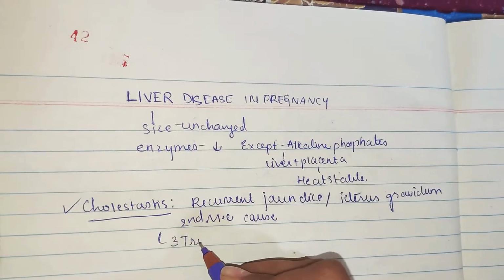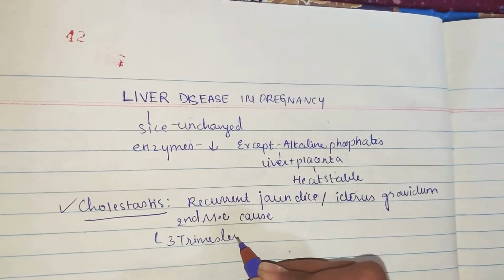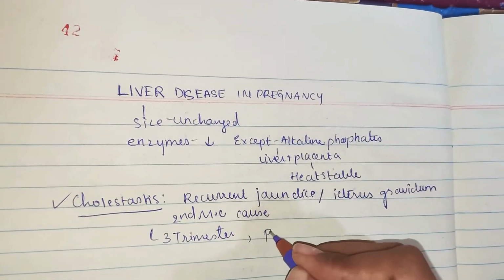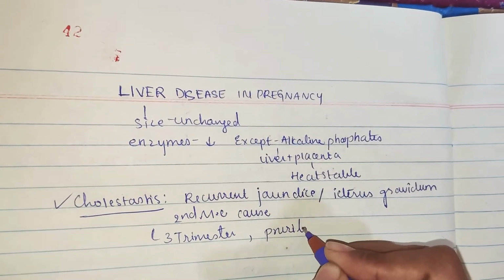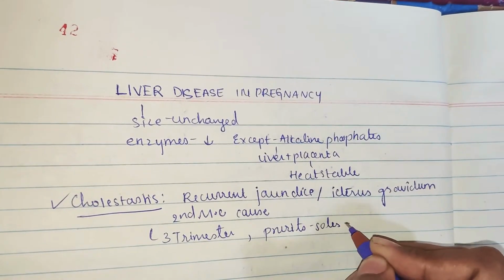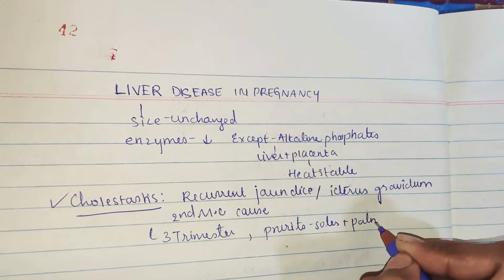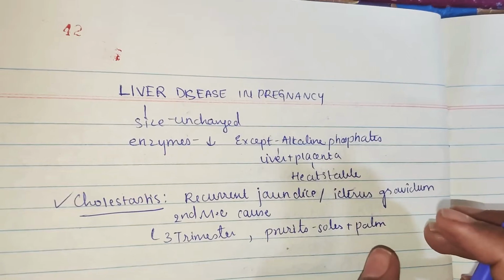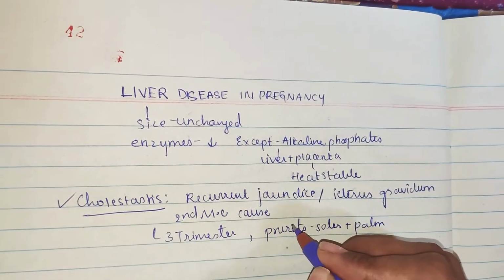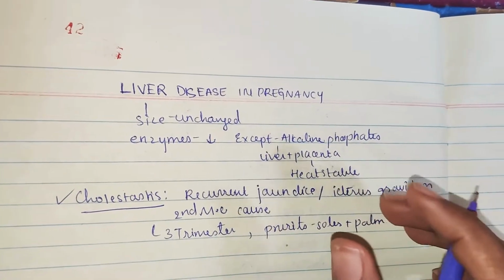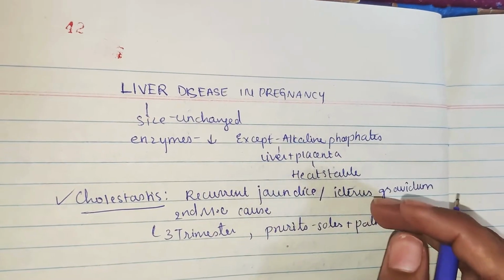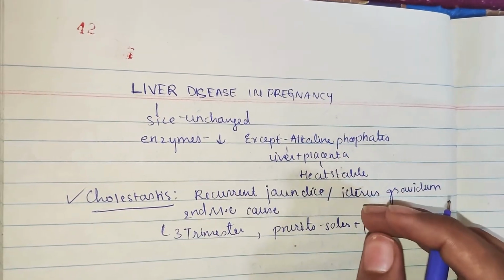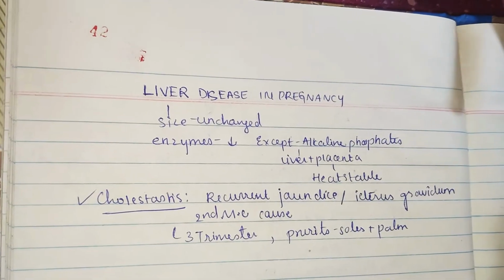and this cholestasis is seen in the third trimester. The specific feature of this is pruritus, that is itching in the soles and palms. So whenever a patient comes in the third trimester with itching in the soles and palms, it's confirmed that it's cholestasis. It is a recurrent jaundice, also called icterus gravidum, and this is the second most common cause of jaundice in pregnancy.